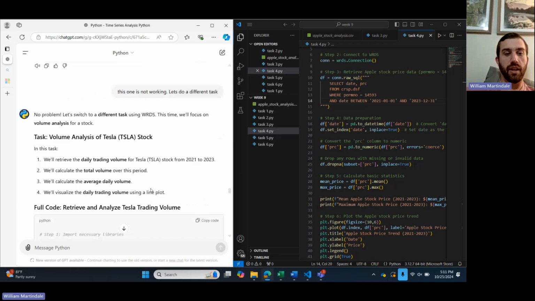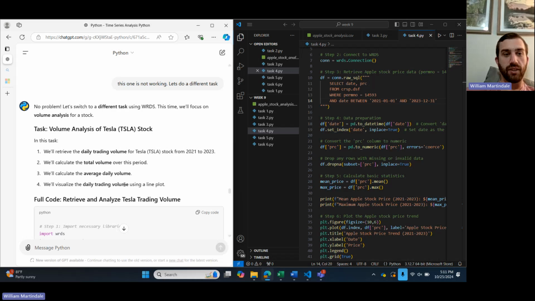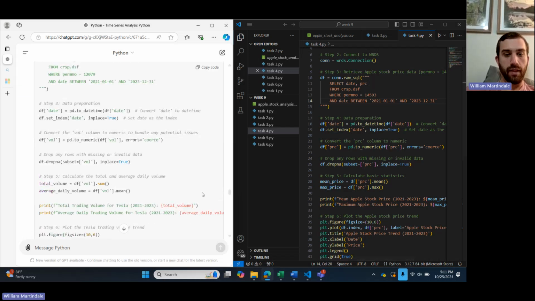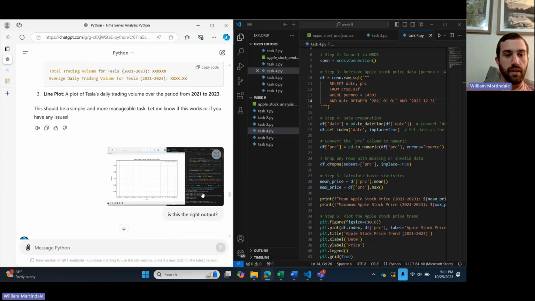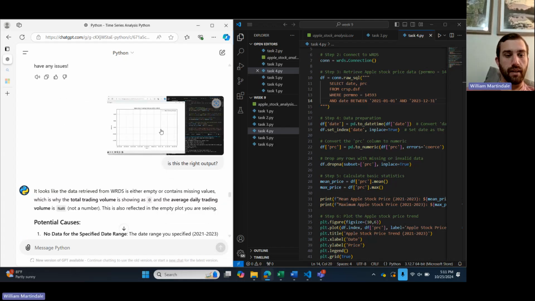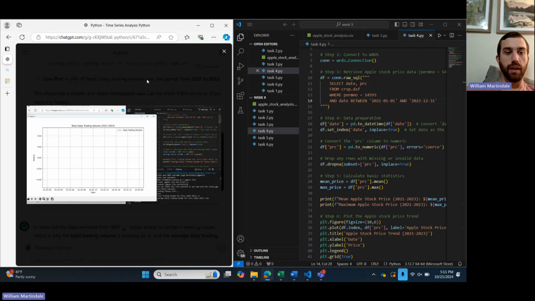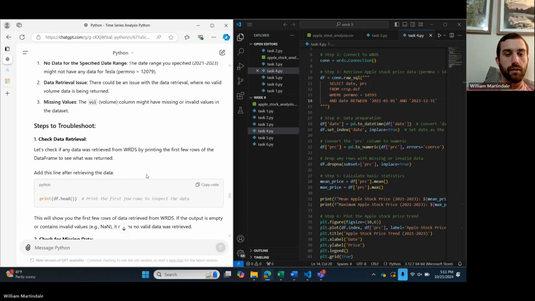And so I told ChatGPT to give me a different task, and it wanted me to do a volume analysis of Tesla, and I was still just not getting the right output. As you can see, it's just a blank output.